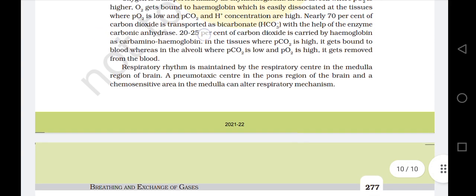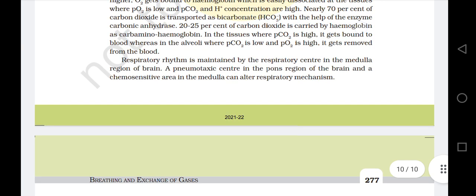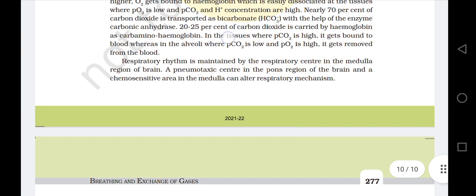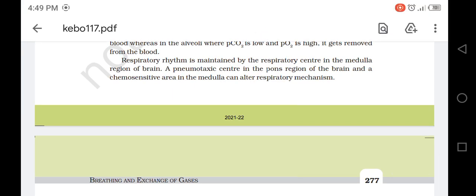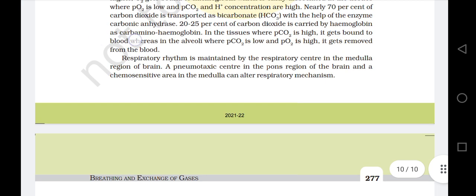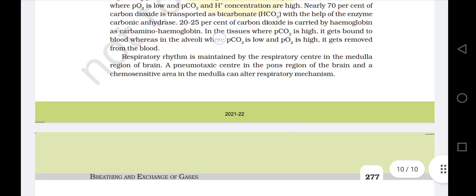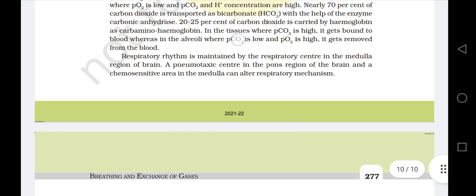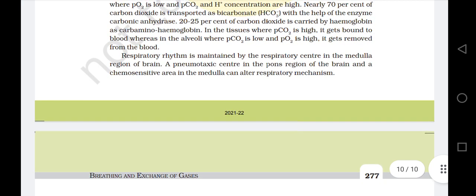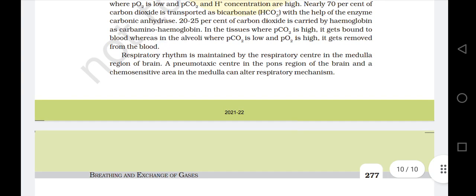20 to 25% of carbon dioxide is carried by hemoglobin as carbaminohemoglobin. In the tissues, where partial pressure of carbon dioxide is high, it gets bound to blood, whereas in the alveoli, where PCO2 is low and partial pressure of oxygen is high, it gets removed from the blood.